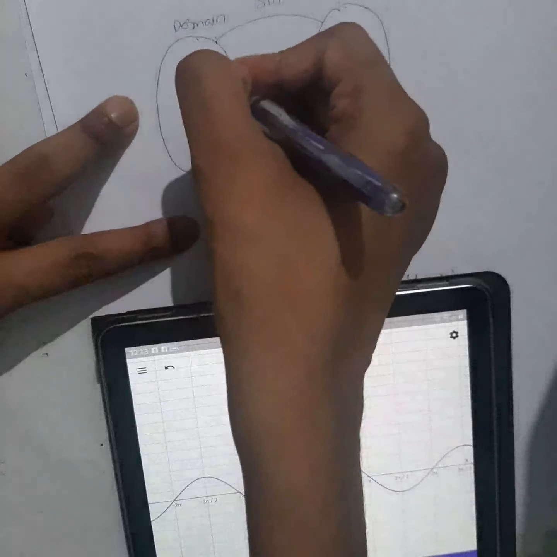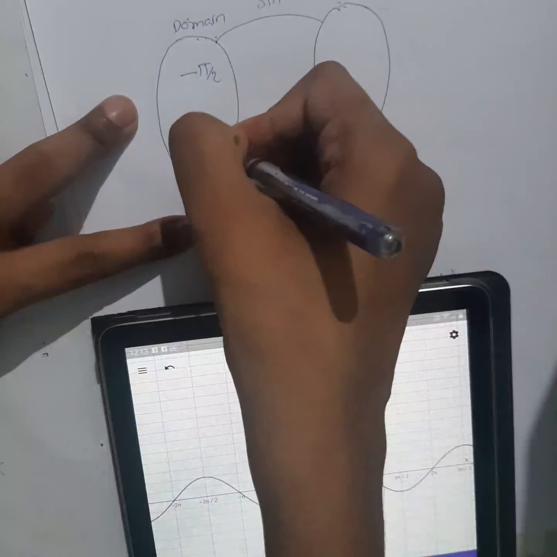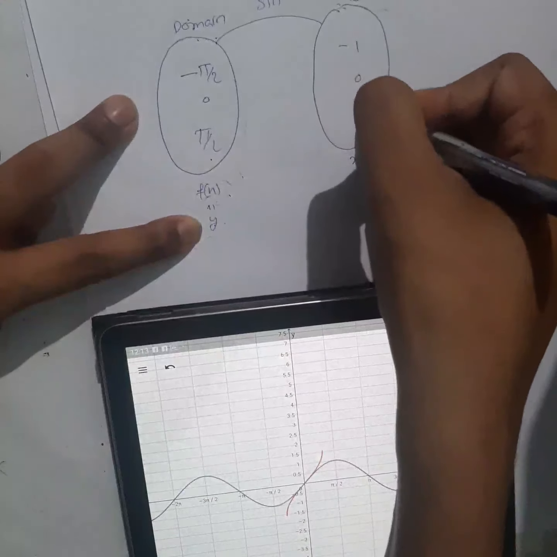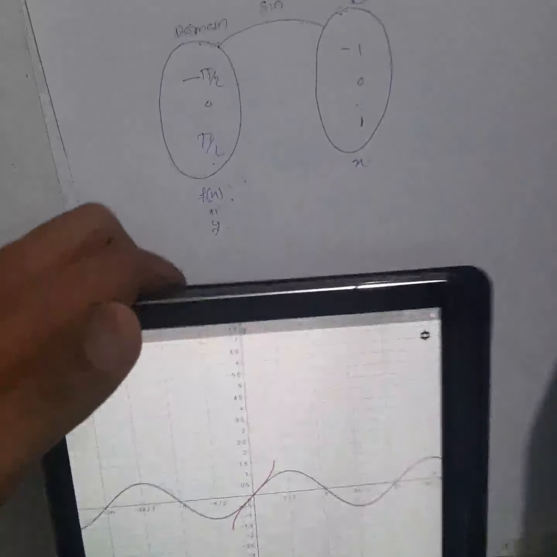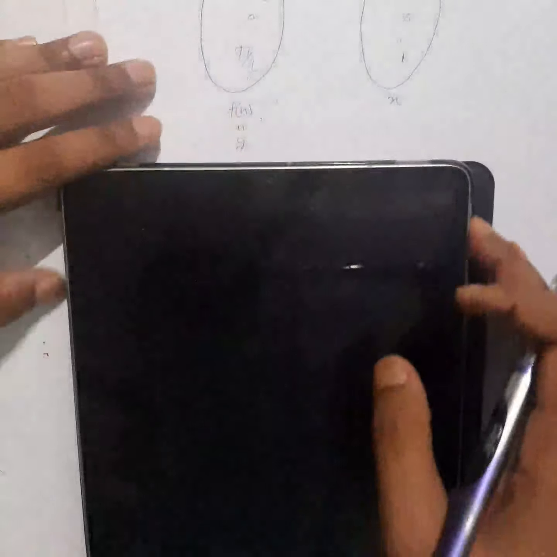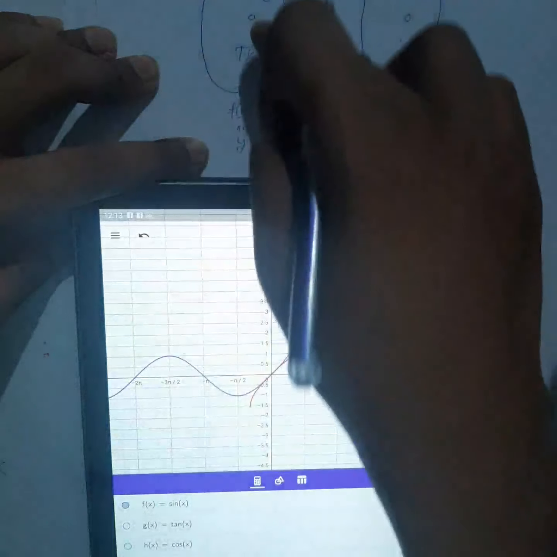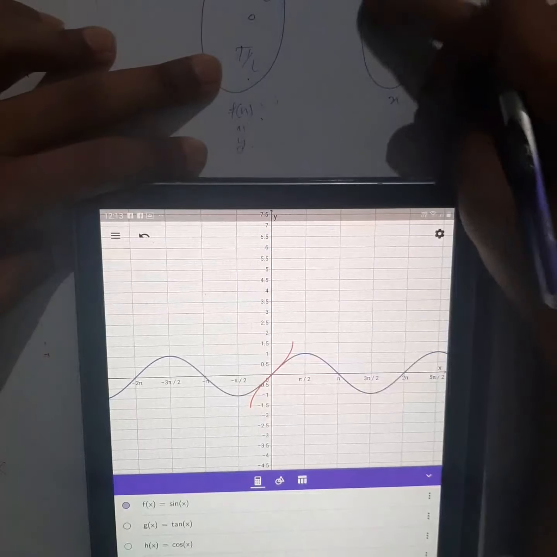So see carefully, here what values will come? Minus pi by 2 to pi by 2. And here minus 1 to 1. So you can see carefully, on your x-axis, if you put minus pi by 2 to pi by 2, what will be your y value?